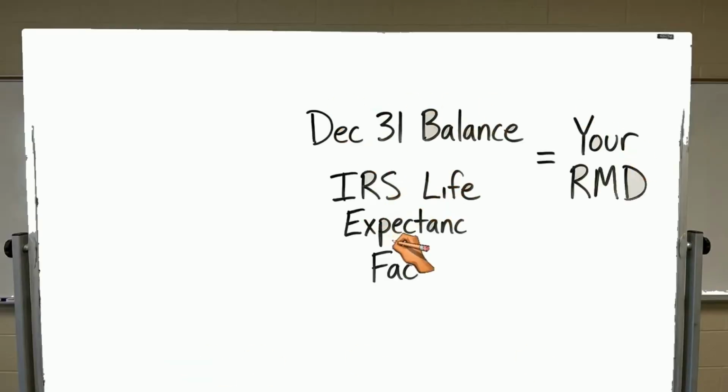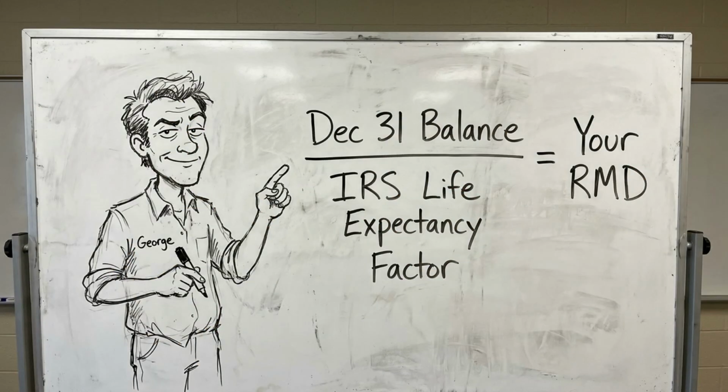How is your RMD calculated? The formula is simple. Take your total IRA and traditional 401k balance as of December 31st of the prior year. Divide that balance by your life expectancy factor from the IRS Uniform Lifetime Table. The result is your minimum withdrawal for the current year.